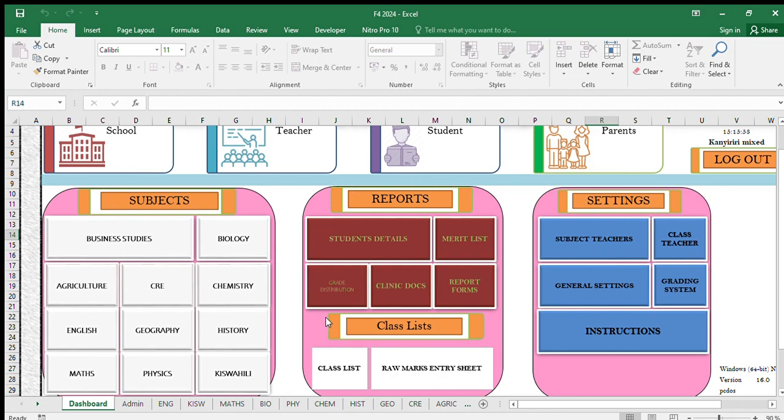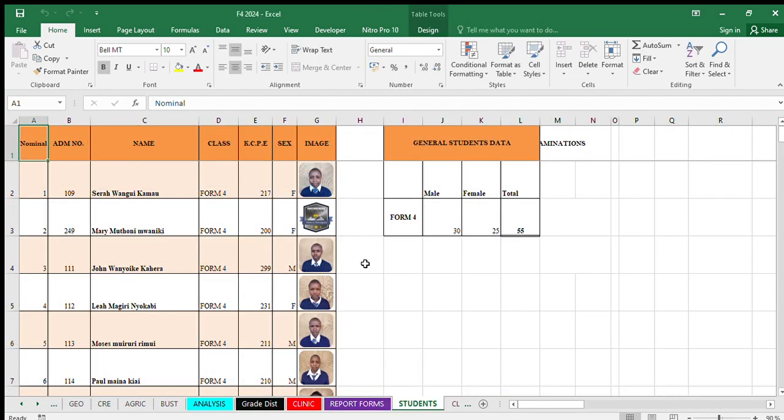So I'm just here to take you through the overview. You just understand how it is working. So tuanze na hii student details. Ukibonyeza student details inakupeleka kwa sheet ambayo iko na details za wanafunzi.